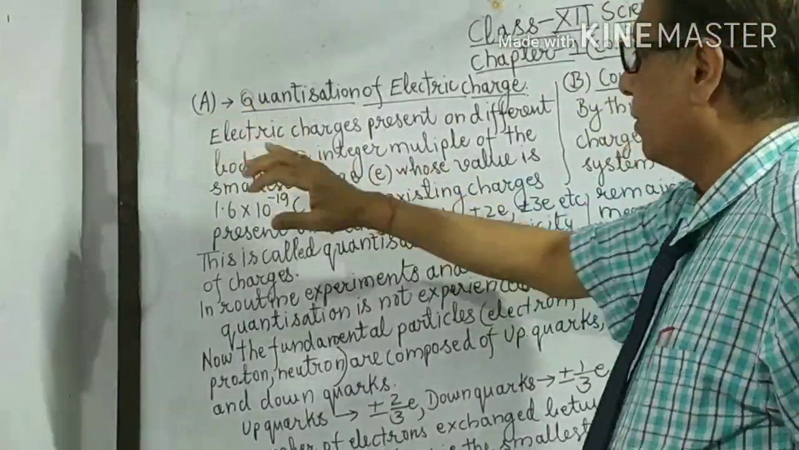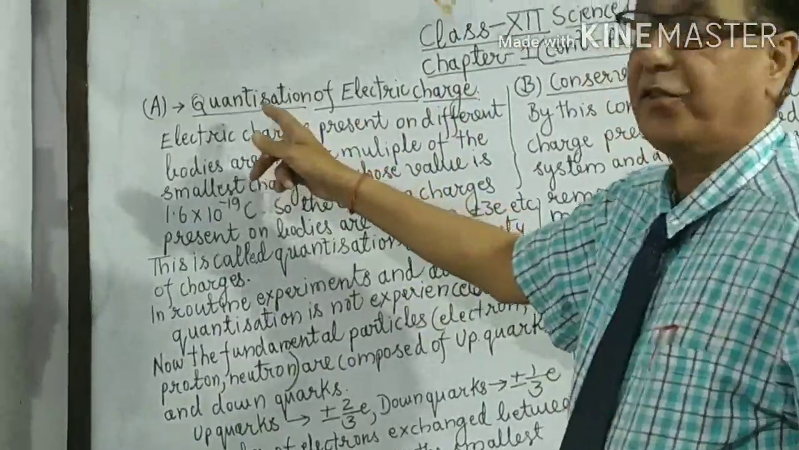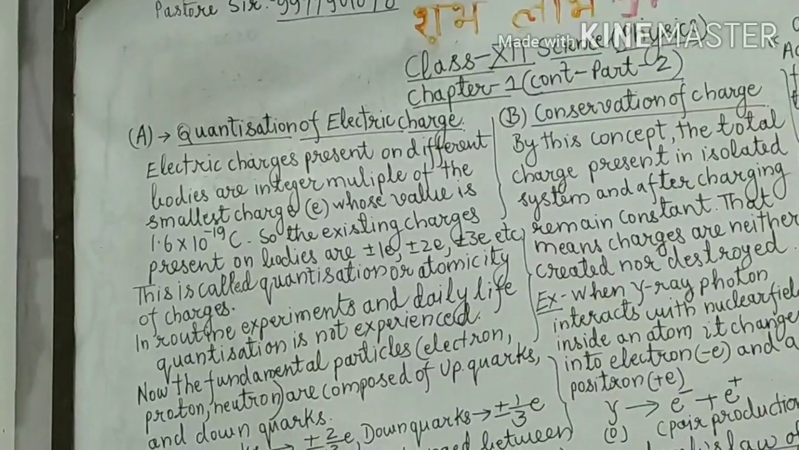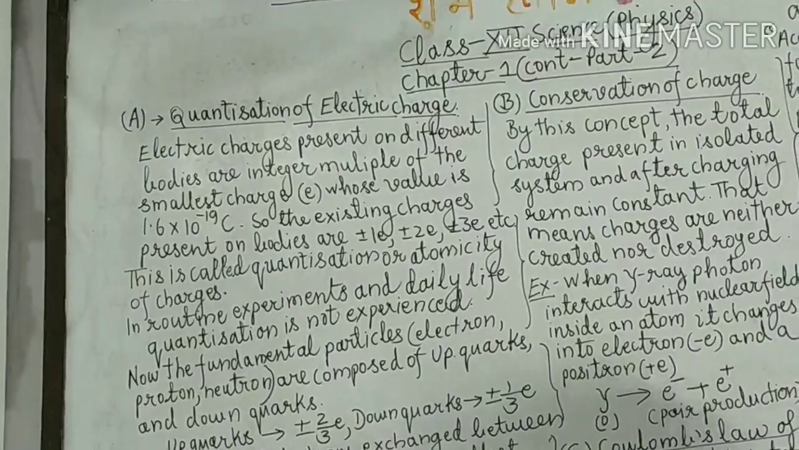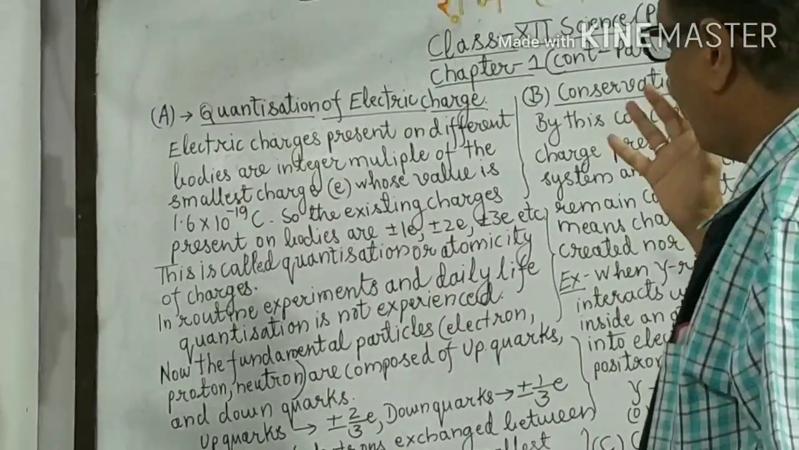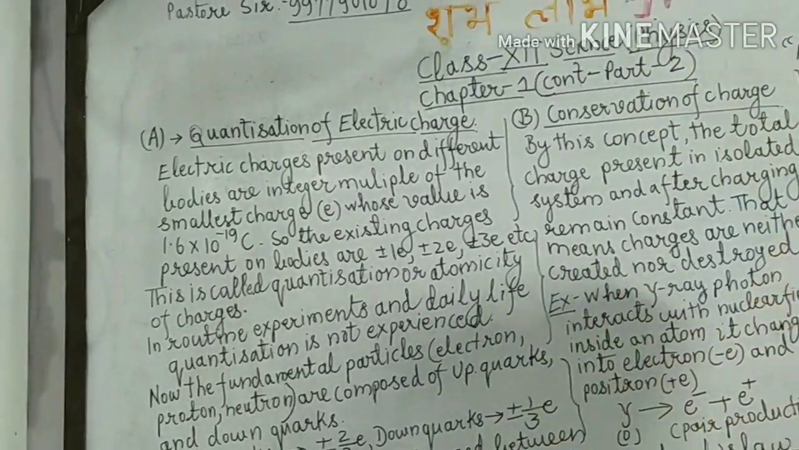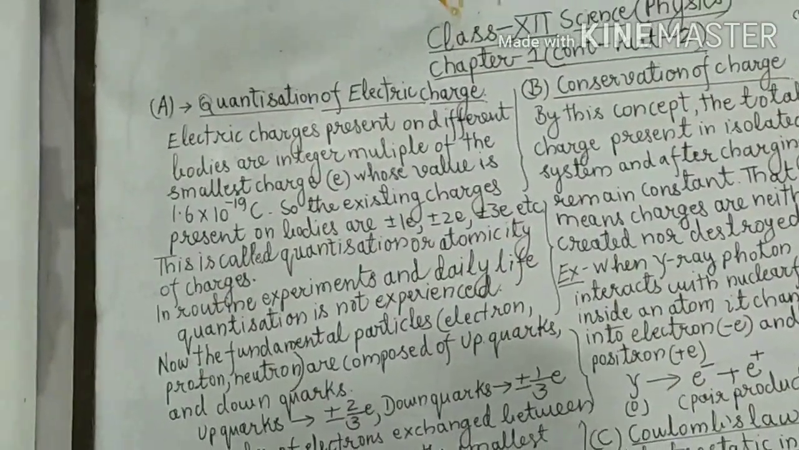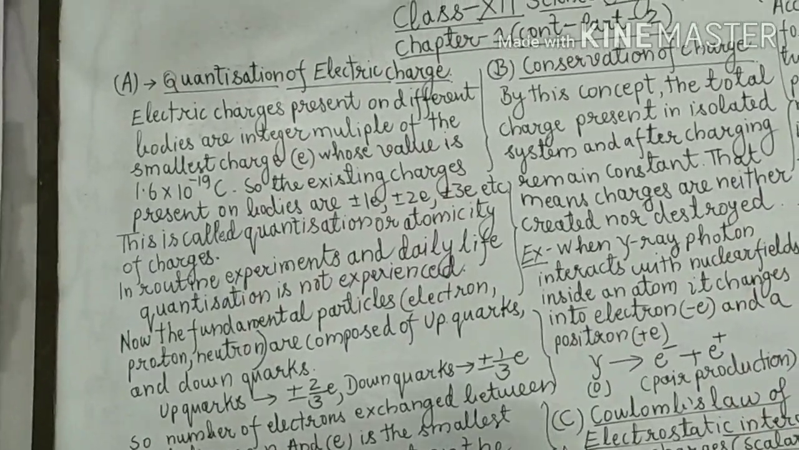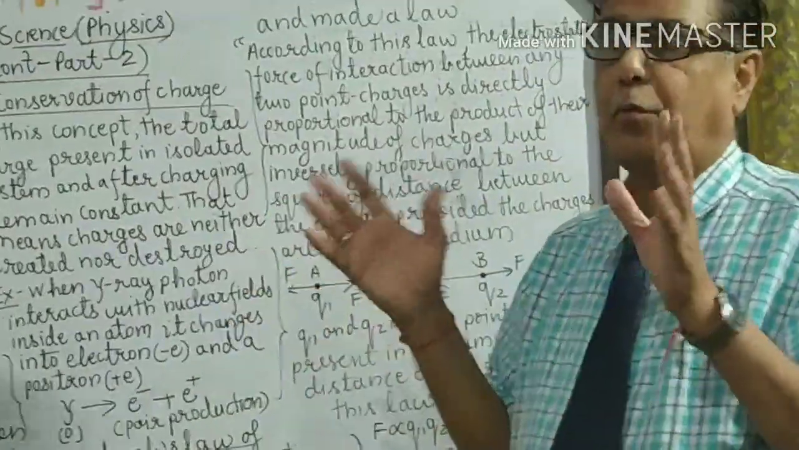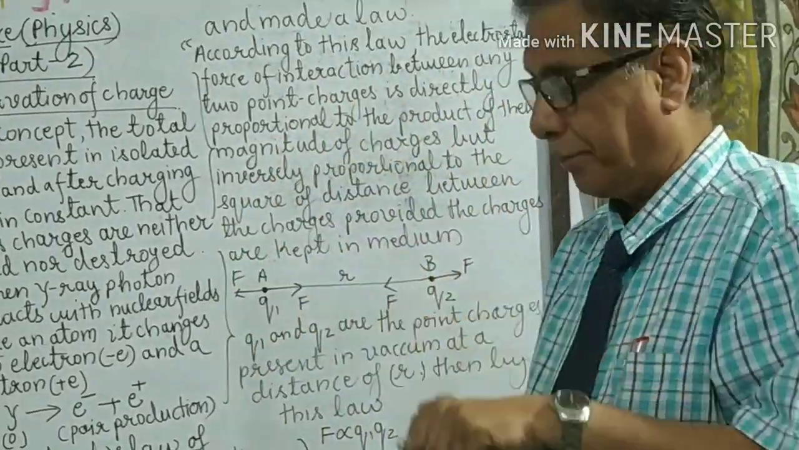The first A part relates to the first property of electric charges, that is quantization of electric charge. This quantization of electric charge means the charges, when you rub and when you do friction between the two bodies, then there happens transfer or exchange of electrons from higher concentration to lower concentration. The bodies are charged and the charges are developed on them.